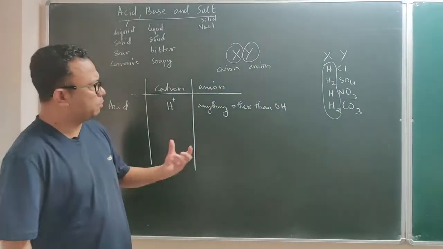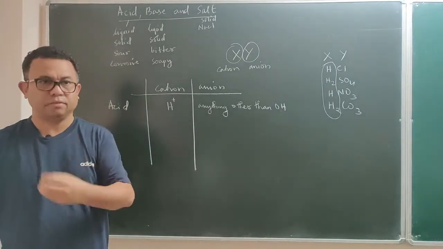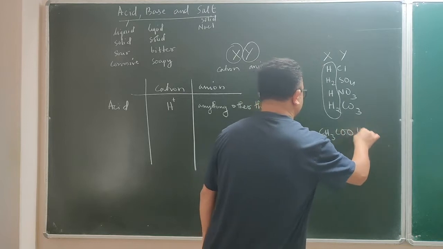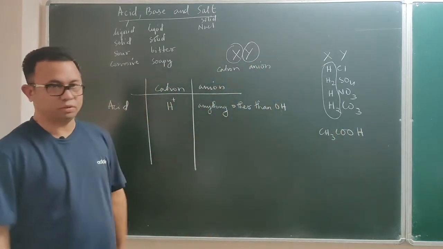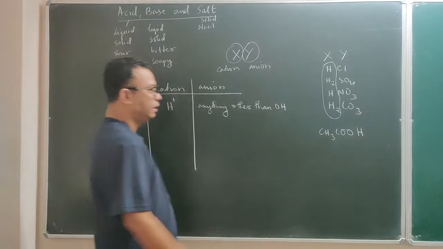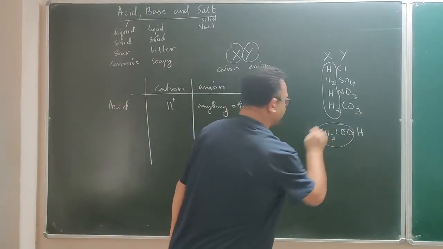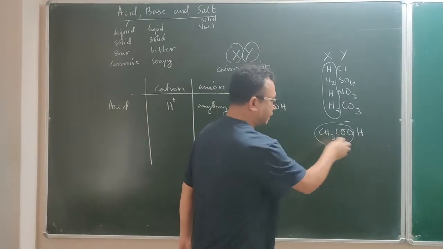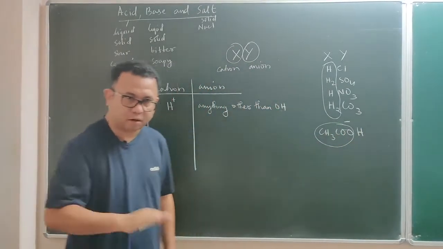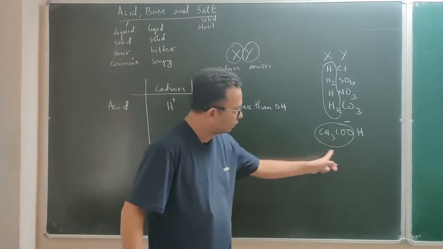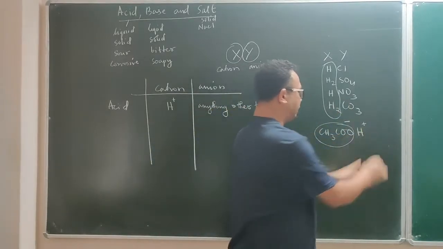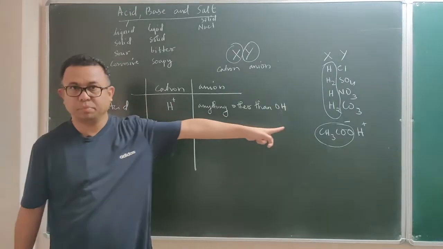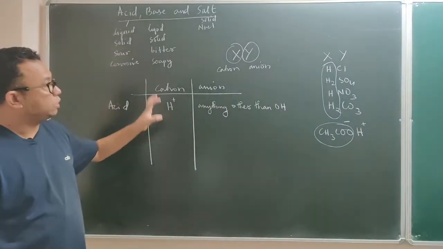Now we may face a small problem with organic acids. For example, CH3COOH, which is acetic acid. You may ask, sir, where is the hydrogen, and you said it is cationic? You may think this is the cationic part. But in this organic acid, the anion is written first. This is the anion, acetate; in the valency table you learn acetate under the anions. So we write the anion first and the cation second. That's why you can see the cation part, the positive part, is still hydrogen. So this is how you recognize an acid.